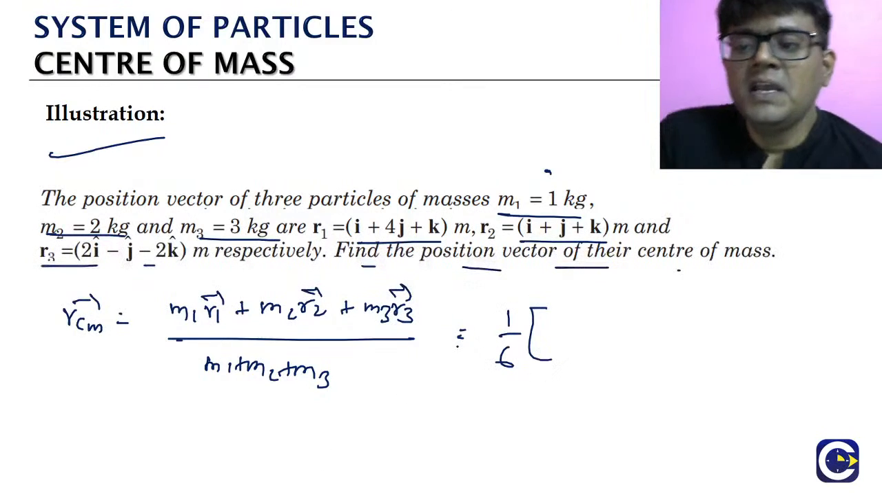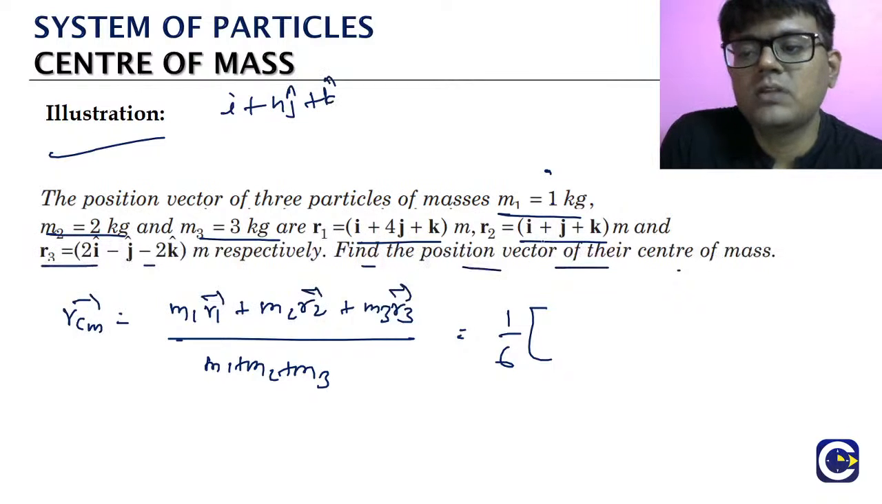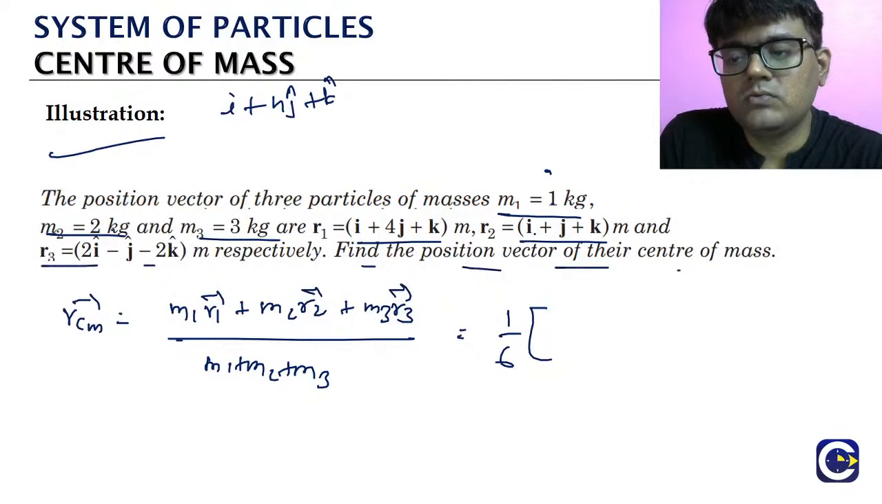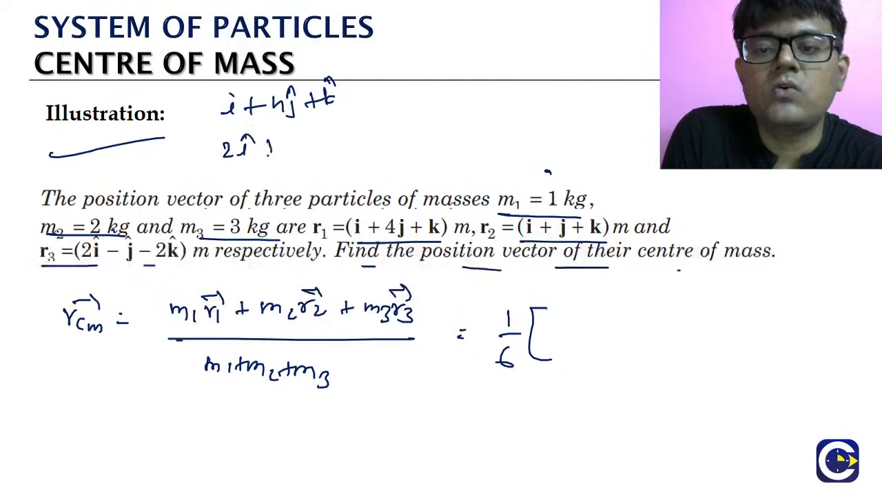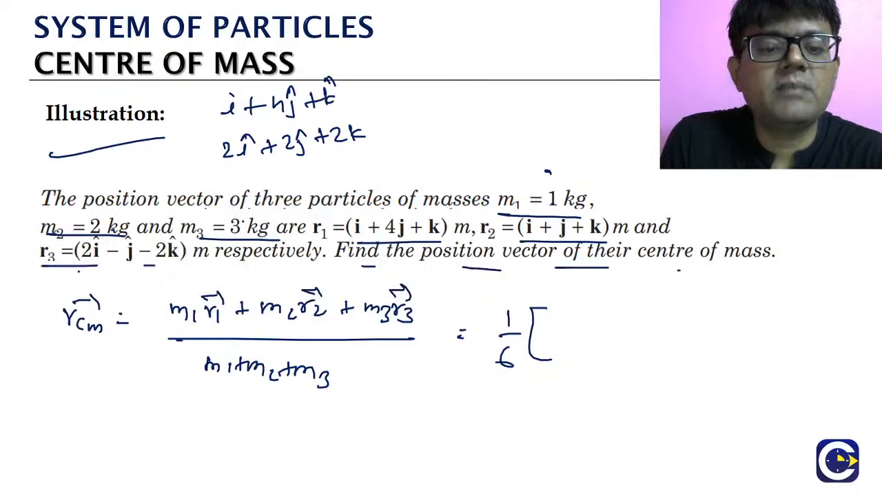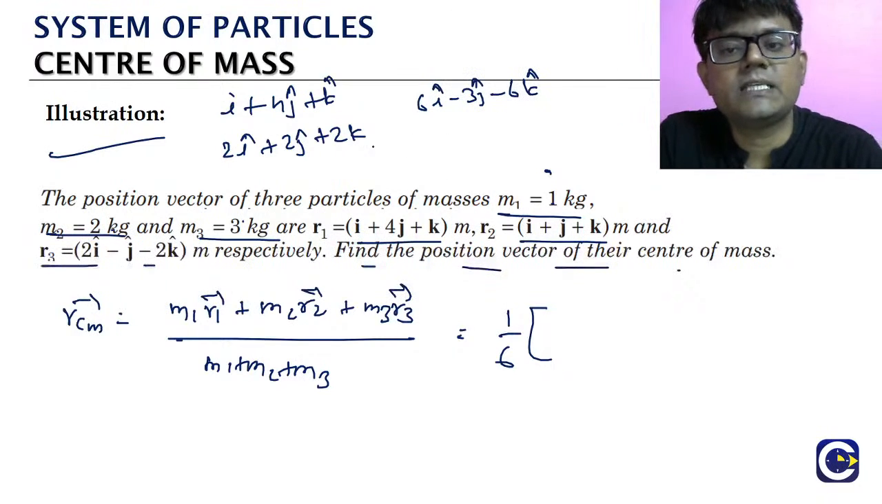Okay? Now look at m1 r1. Taking one value, look here. m1 r1 means what? 1 into i plus 4j plus k. That is i plus 4j plus k; it does not change. Then m2 into r2 means we multiply this r2 by 2. What will come on multiplying? 2i will come, then 2j, then 2k. Similarly, m3 into r3 means we multiply this r3 by 3. What will come on multiplying? 6i minus 3j minus 6k. That is our m3 into r3.